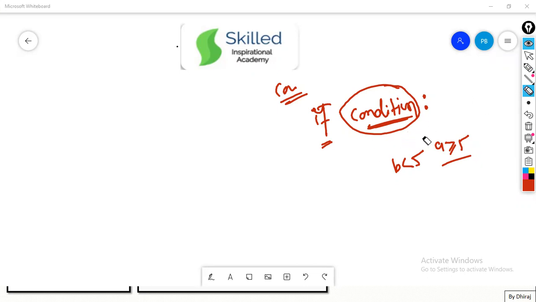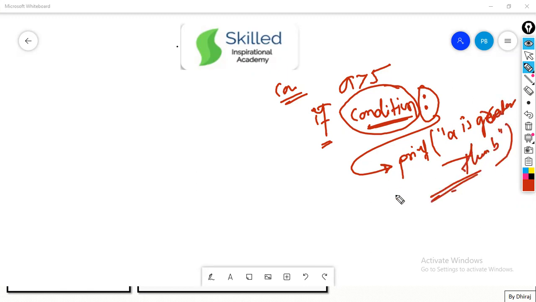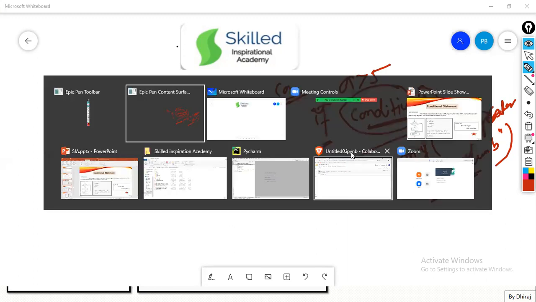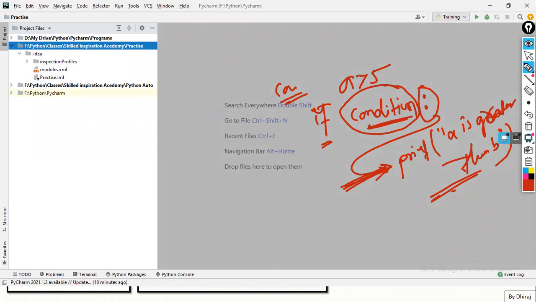Then after that you hit colon, and here you write a statement. Suppose if a is greater than b, I'll print that a is greater than b. So this is a condition. Now the important part is indentation. Let me open PyCharm and create a new file.